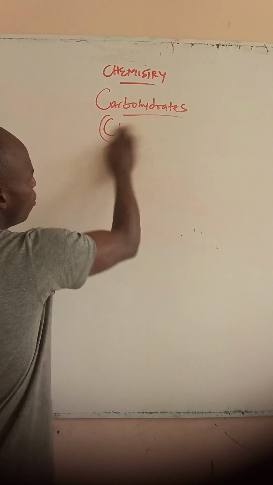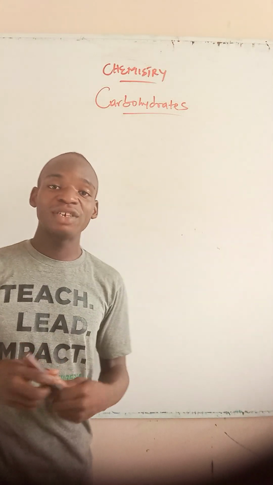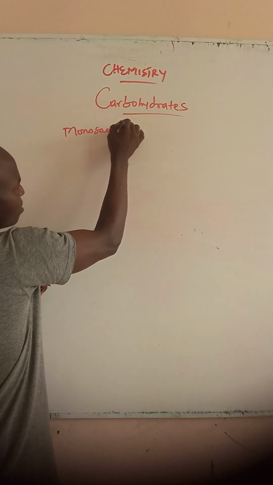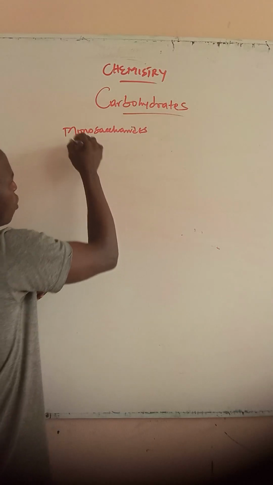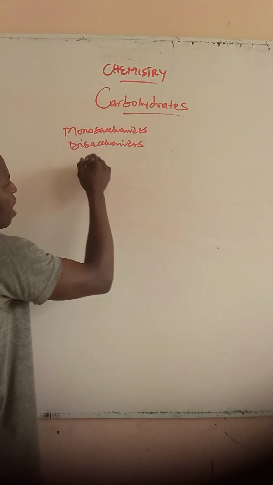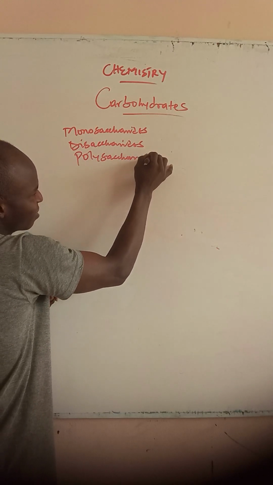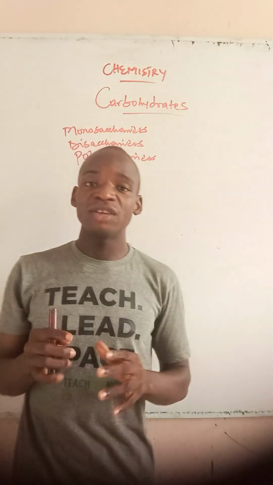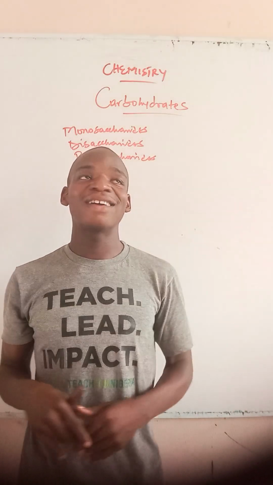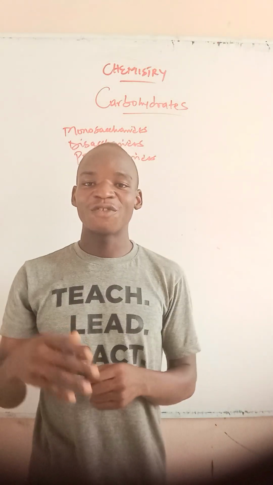Now, carbohydrates are simply of three major and main types. What are the types of carbohydrates? We have the monosaccharides, the disaccharides, and the polysaccharides. So carbohydrates are of three types majorly. Now, how do we explain these types of carbohydrates?